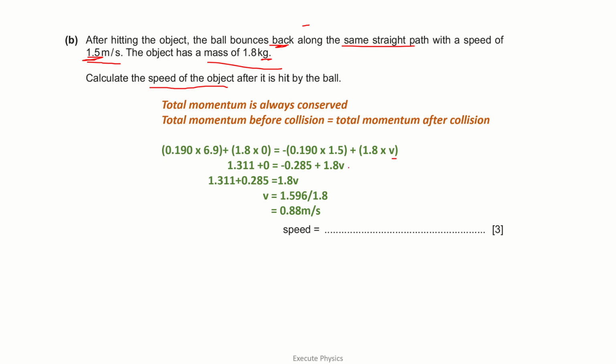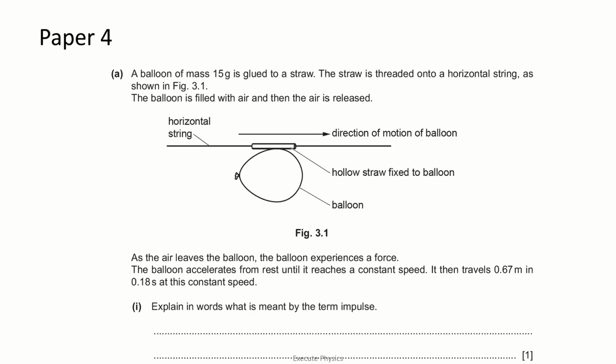So we need to just do simple mathematics to find out the value of V. You will get it as 0.88 meter per second. If you go wrong with the calculation, just have a look into it and do it. Don't forget this negative sign, because the ball is bouncing back after the collision. Okay, so the answer is 0.88 meter per second, because it is a speed. Next question.